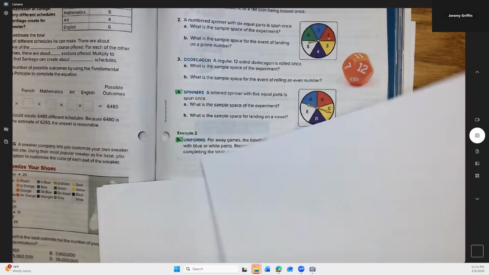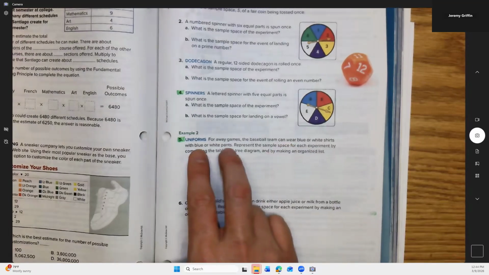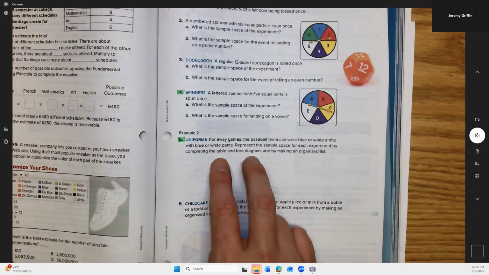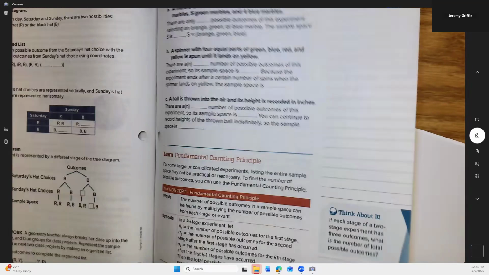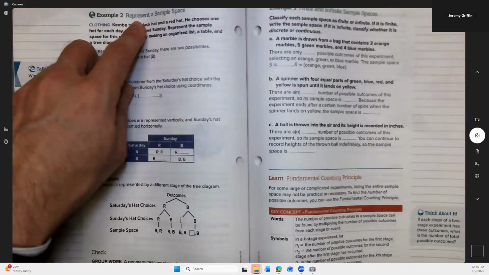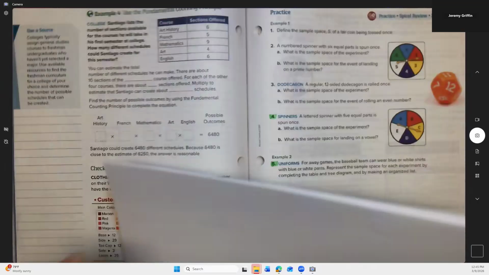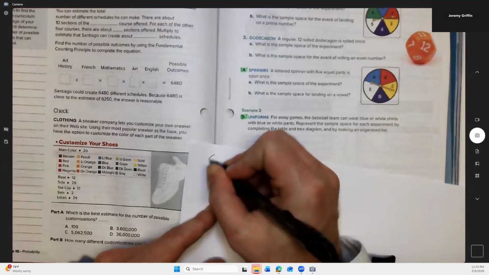For away games, the baseball team can wear either blue or white shirts and blue or white pants. Represent the sample space with a table, a tree diagram, and an organized list. Hey, isn't that actually identical to example 2? Remember, Kembe could wear a black hat or a red hat on Saturday or Sunday. I think this is not going to be significantly different than that. So example 2. Okay.